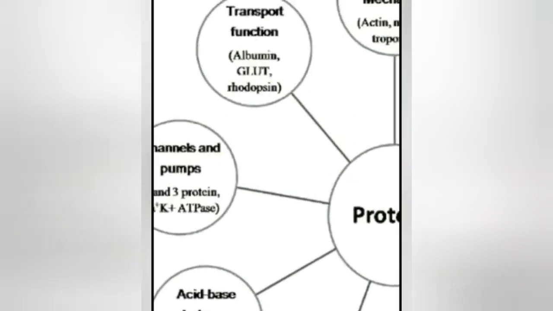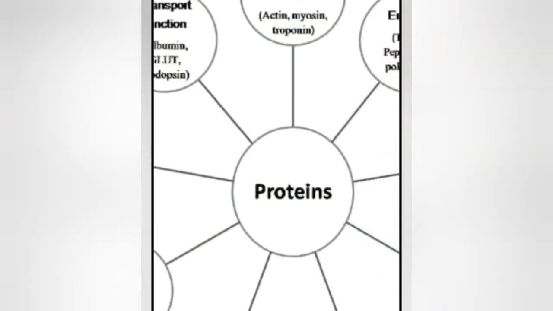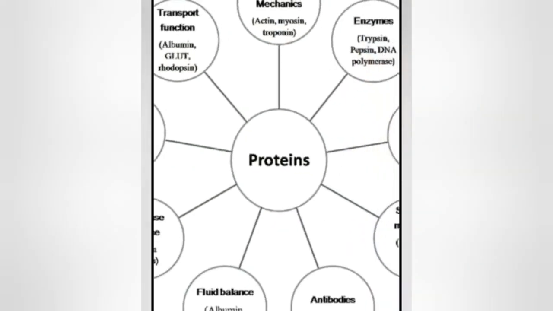And then other transport functions, like albumin helps in transport, rhodopsin helps in transport. Okay, and lastly, coming to structure and mechanics, like actin, myosin, these are all proteins that are found in our muscles and they help in our movement.